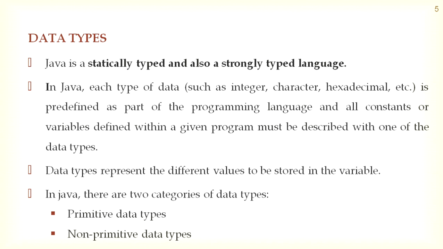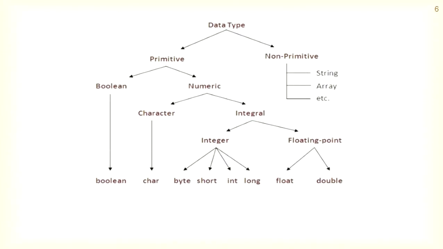In Java, there are two categories of data types: primitive data type and non-primitive data type. So data types are classified into two types, primitive and non-primitive.